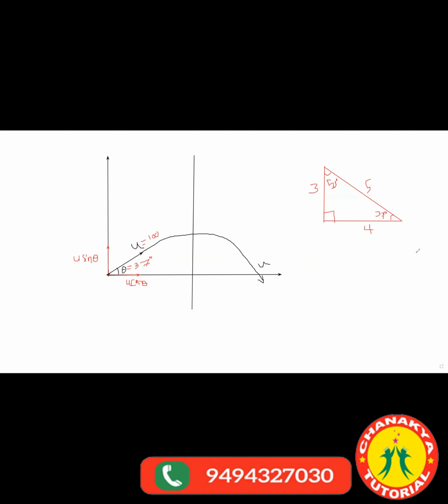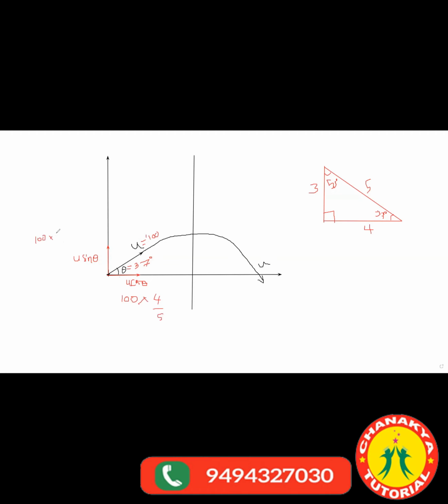Any doubt so far? No. Well, then tell me, if u is equal to 100, what will be the x component? U cos 37 degree. U is 100. Cos 37 from this diagram is 4 by 5. Multiply 100 by 4 by 5. What will be u sin theta? 100 into 3 by 5.